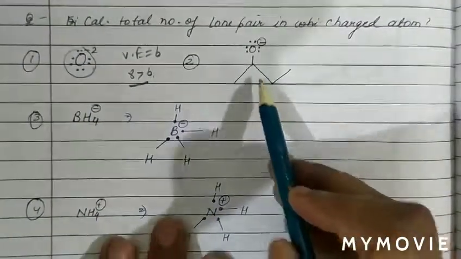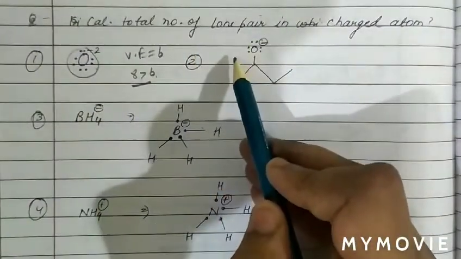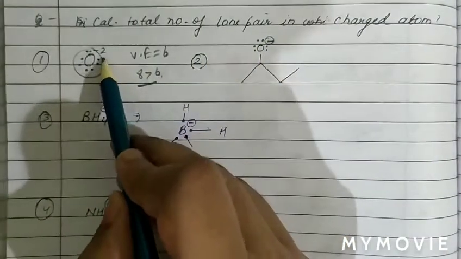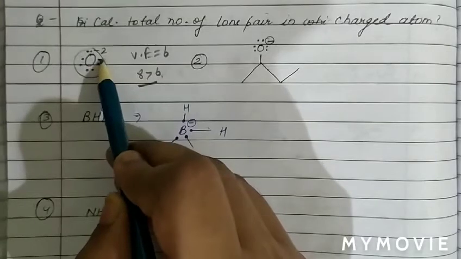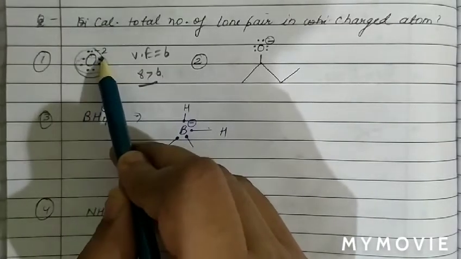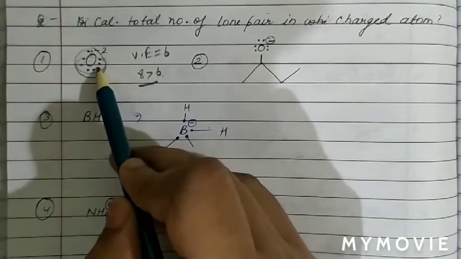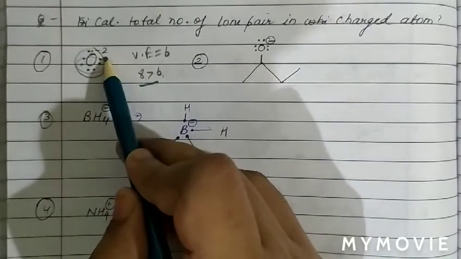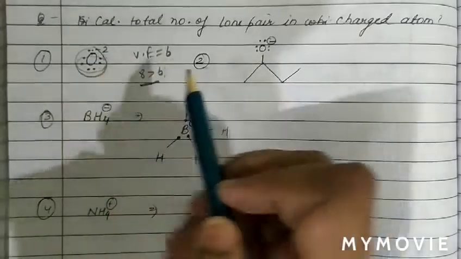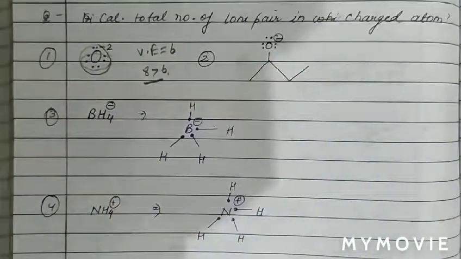So we have to find the total number of lone pairs. On the basis of valence electron we can find the negative charge, and on the basis of negative charge we can also find the lone pair. So reverse process is also possible.